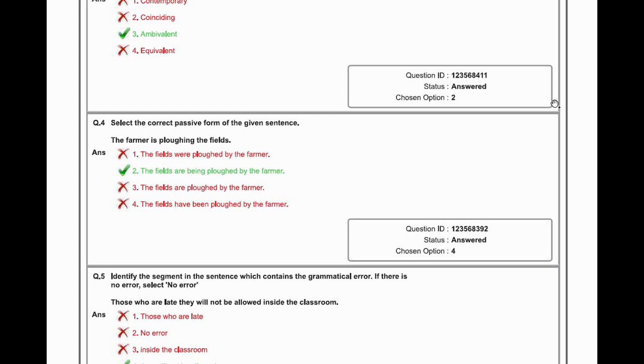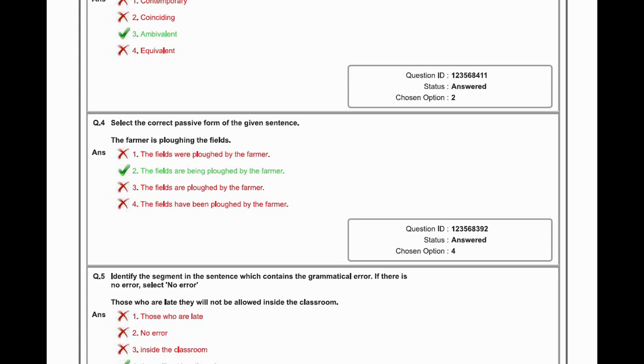Move to the question fourth. Select the correct passive form of the given sentences. The farmer is plugging the field. The field were plugged by the farmers. The fields are being plugged by the farmers. The fields are plugged by the farmers. The field have been plugged by the farmer.